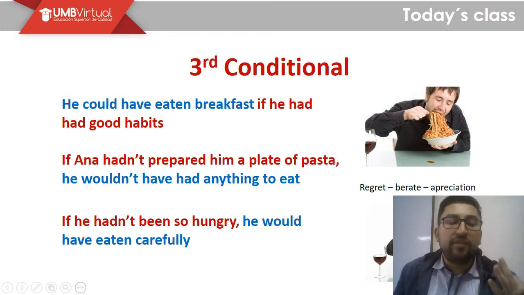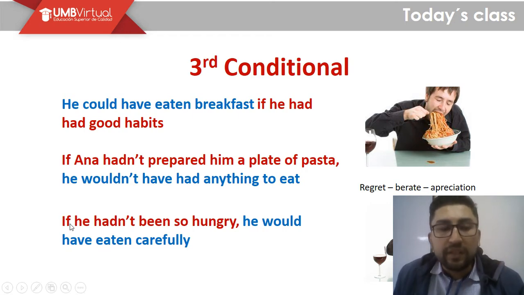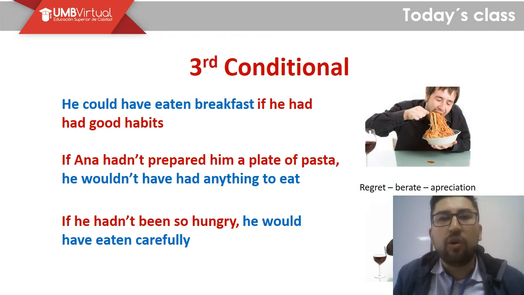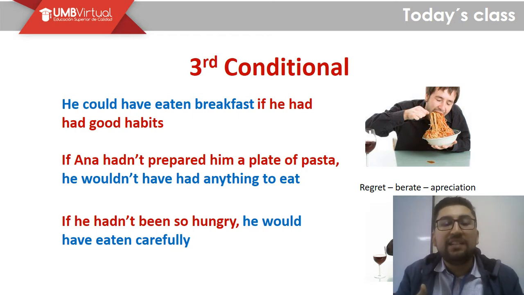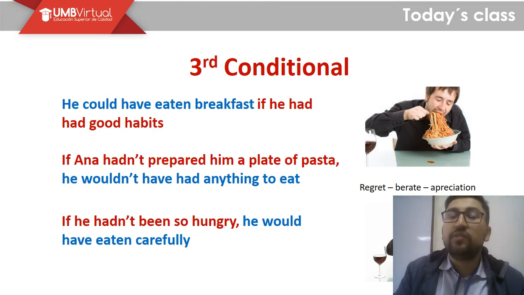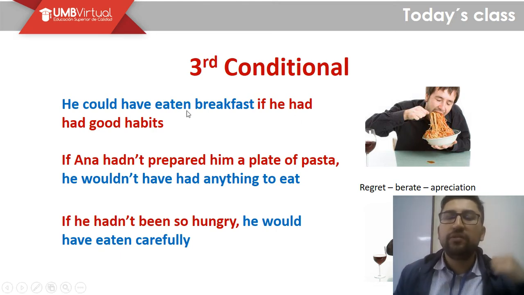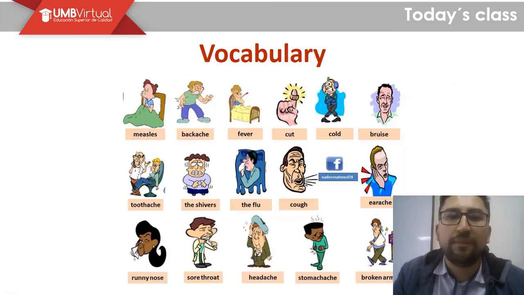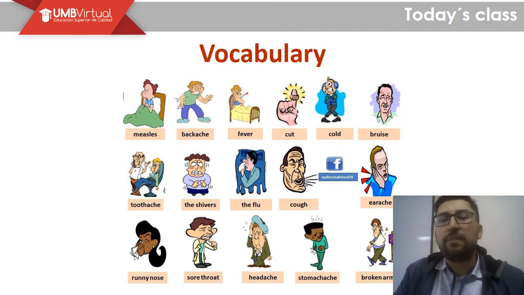So, and the next and third sentence, it says if he hadn't been so hungry, he would have eaten carefully. He's eating very aggressively, so he's spraying pasta all over the table. So of course I can say that if he hadn't been so hungry, right, he would have eaten carefully. Now this is the third conditional linked to this past modal thing. So I want you to think about this very much, and if you have some questions, please address them to me. Now we're gonna see some stuff about vocabulary.